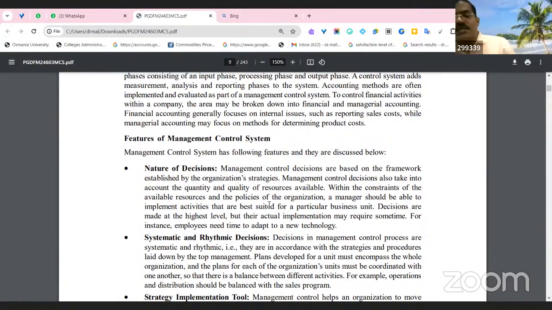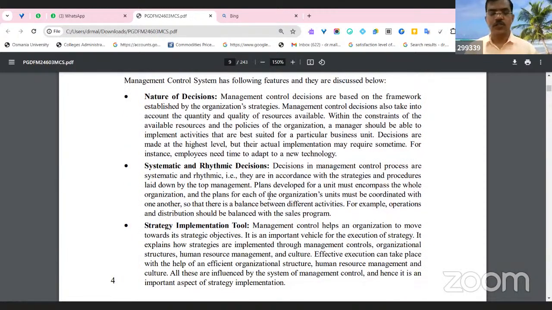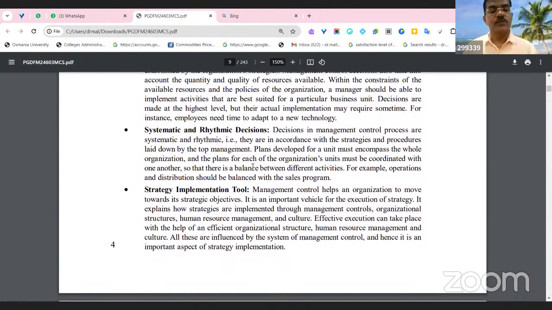Systematic and remedial decisions. Decisions in the management control system process consist of the systematic, right? According to the strategies and procedures laid down by the top management of the firm, the plans developed in each unit must encompass the whole organization. Operations and distribution should be balanced with the sales program, right? They need to maintain this bottom-level to top-level implementation of strategy. So the management control system plays an important role in implementing these strategies.